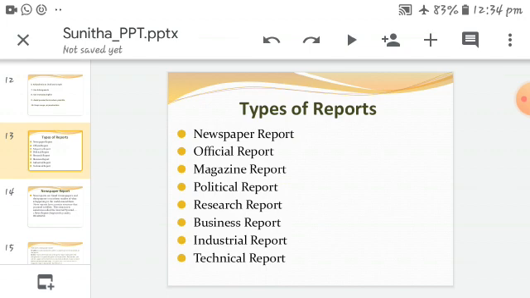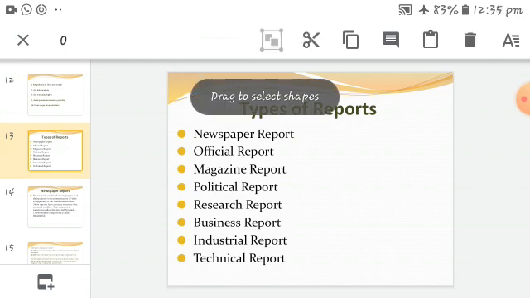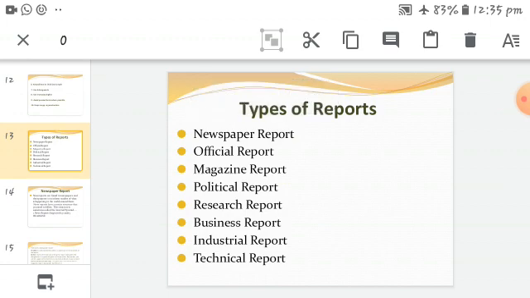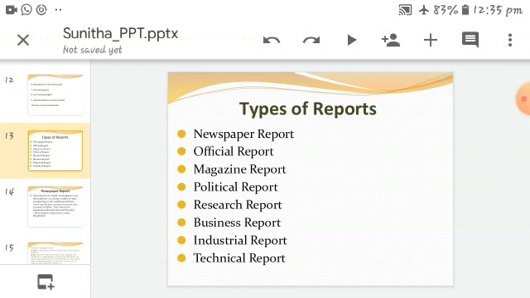These are the eight reports. The textbook also gives the same examples: newspaper report, official report, magazine report, political report, research report, business report, industrial report, and technical report.